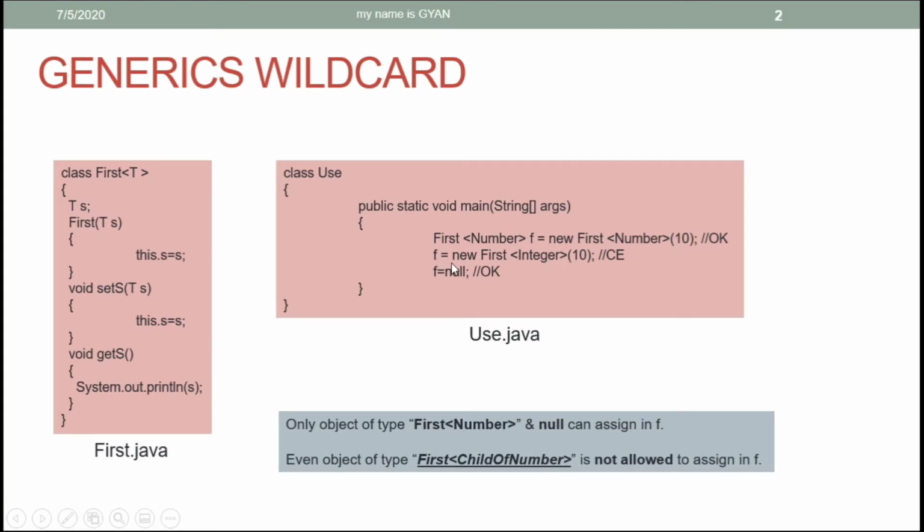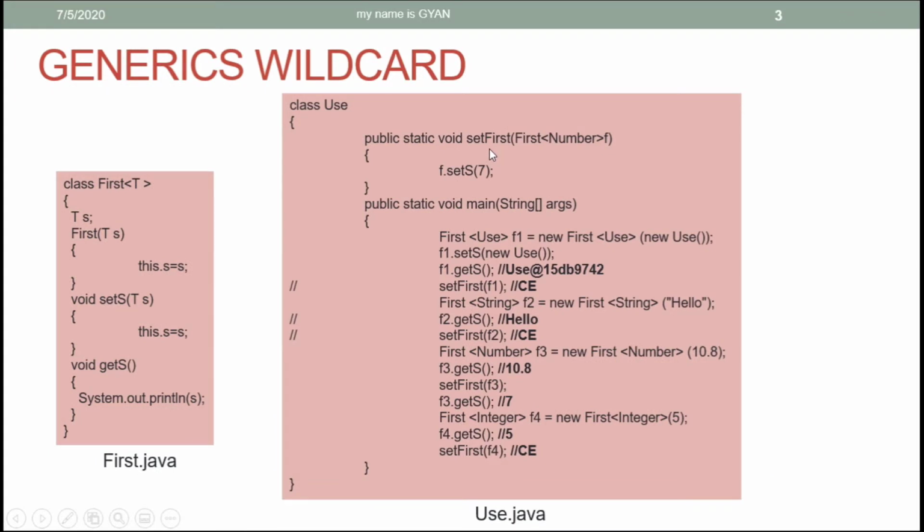In some situations, this limitation of the generic class may cause a problem. What will happen if we try to call the setFirst method, which accepts First with Number as its type argument as the formal argument? We cannot call the setFirst method by using the reference variable f1 of type First with Use as its type argument. Of course, we cannot call it. But by using f1, we can call the setS method by using an object of type Use, and we can call the getS method. But we cannot call the setFirst method because we cannot assign the reference of f1 into the reference variable f.